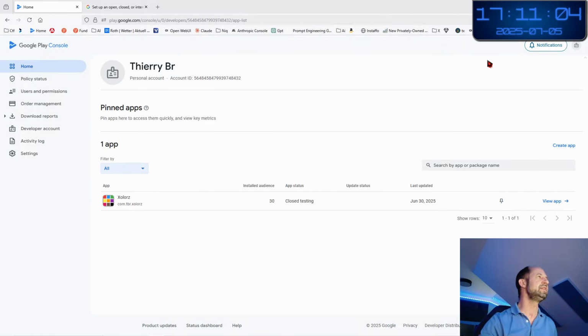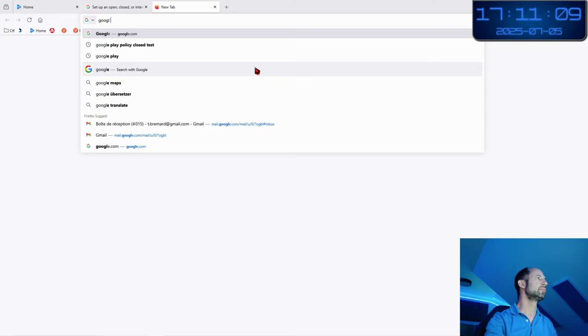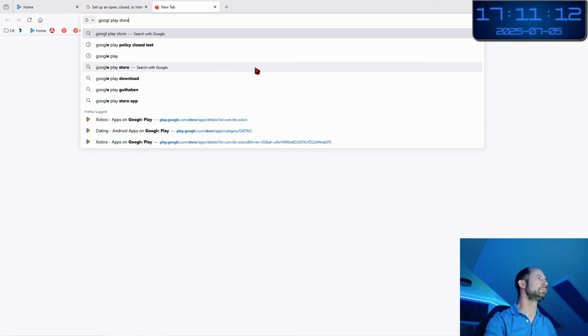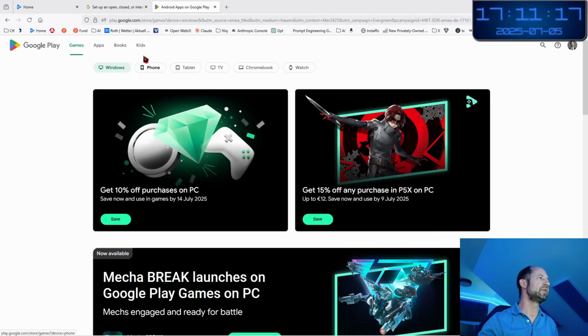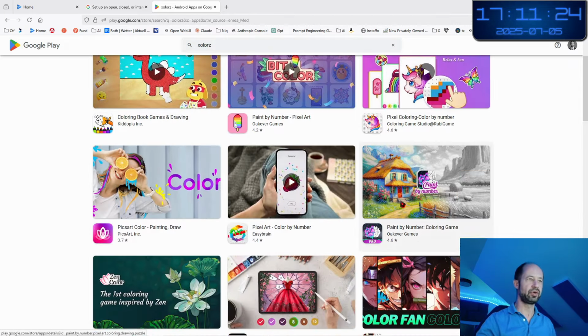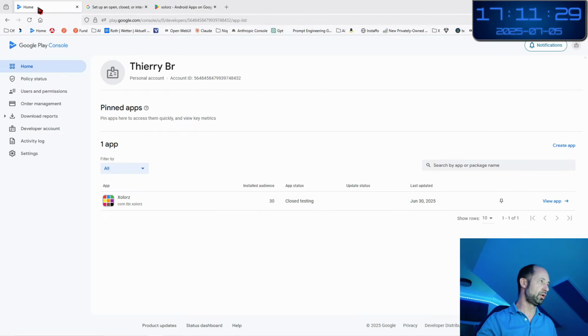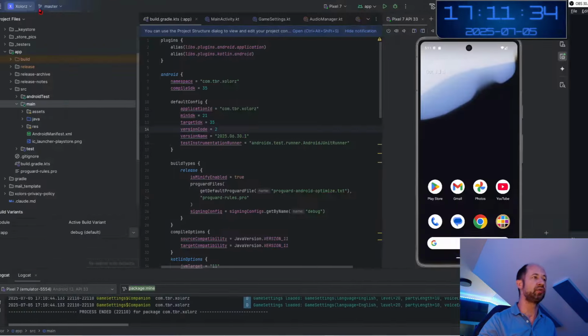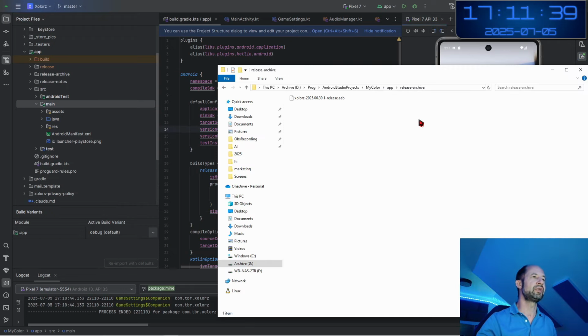The current issue is that if I go to the Google Play Store today and look for the name Xolors, you will see that the app Xolors is not available. So we are going to make an upgrade of the app and push it, and you will see the full process of the release.